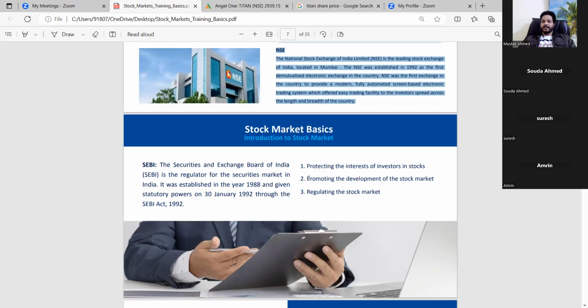It's not easy to do scams in the stock market. But in trading it is happening. When a company is listed, it has to follow all these procedures. They have to report everything to SEBI, and SEBI will act upon that. These are the three main functions of SEBI: protecting the interest of investors in the stocks, promoting the development of the stock market, and regulating the stock market.